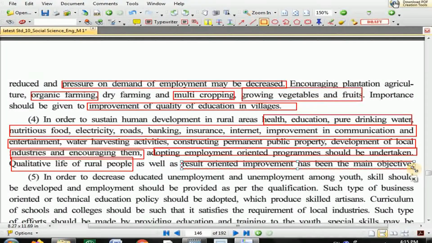So result oriented improvement has to be there. You go for effort, but it requires some results. Okay, positive results.